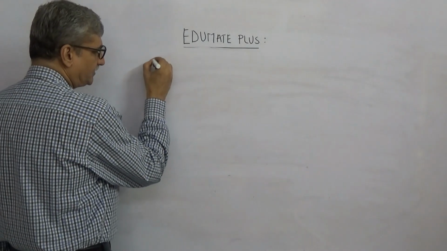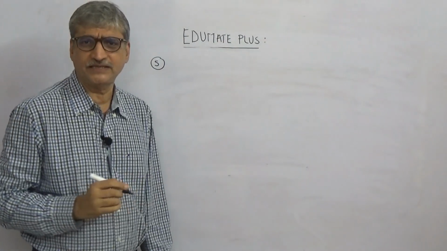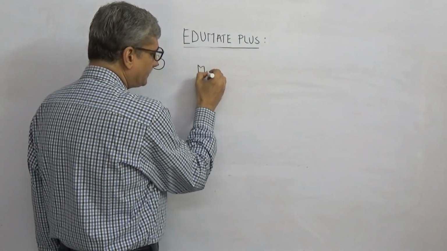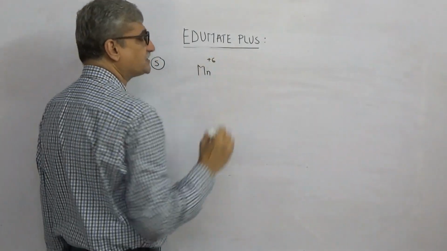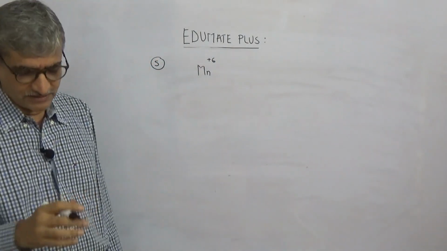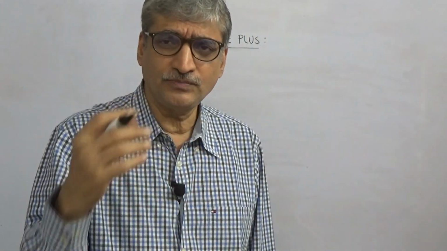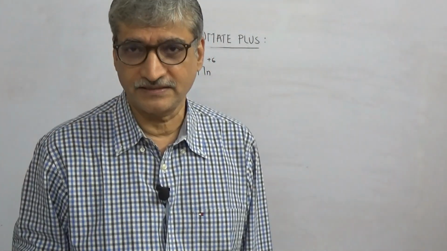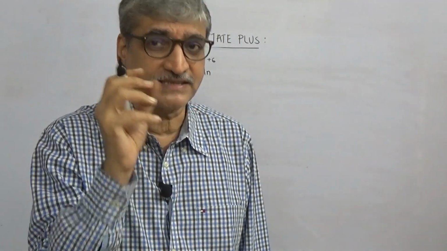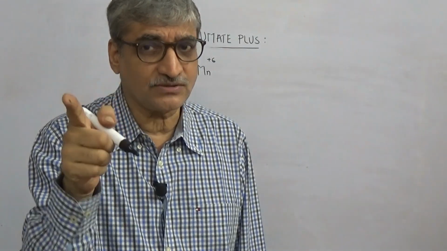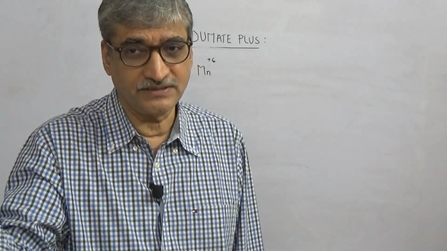Now we come to the 5th MCQ, which is about manganese in +6 oxidation state. The stable oxidation states of manganese are +2, +6 and +7. In the 3d series, manganese +7 is the highest oxidation state; that is 1 MCQ.